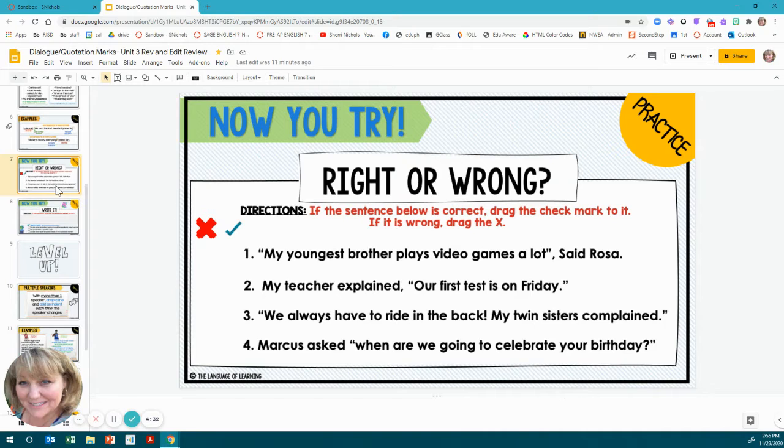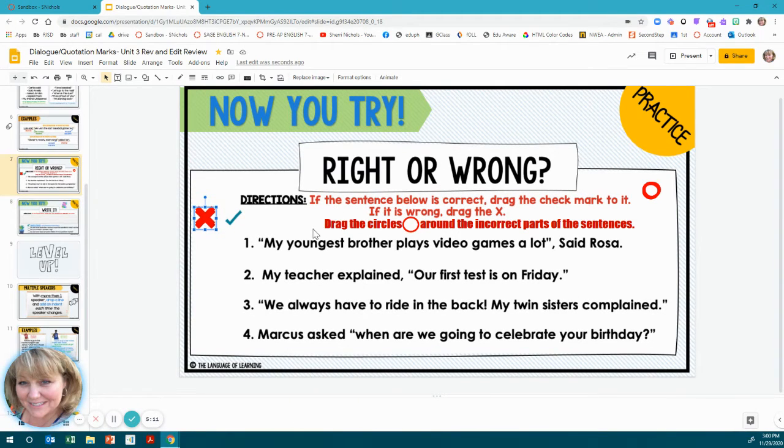Right or wrong? So here is where you start your lessons. If the sentence below is correct, grab the check mark to it. If it is wrong, drag the X. So let's see what we have. Quotation marks. "My youngest brother plays video games a lot." Close quotation marks, said Rosa. Okay, so there is a problem with this sentence. The problem with this sentence is that the "said" is incorrect.